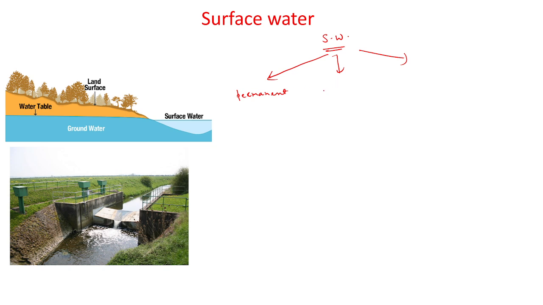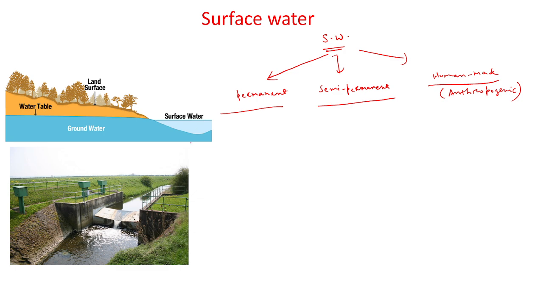The second one is called the semi-permanent surface water. The third one is called the human-made, or also called the anthropogenic surface water.